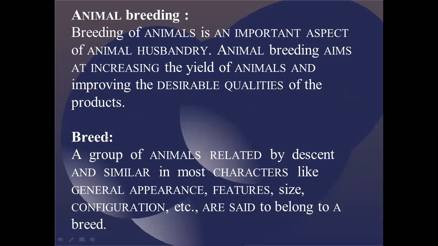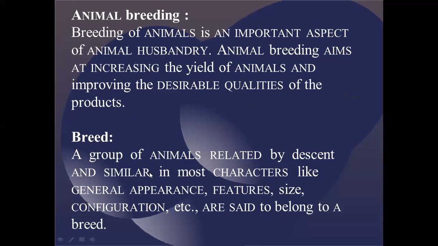Now we'll go into detail about the subtypes. There are breeds. What is a breed? Let us understand. A group of animals related by descent and similar in most characteristics like general appearance, features, size, and configuration is said to be a breed. So what exactly do we understand by the term breed?